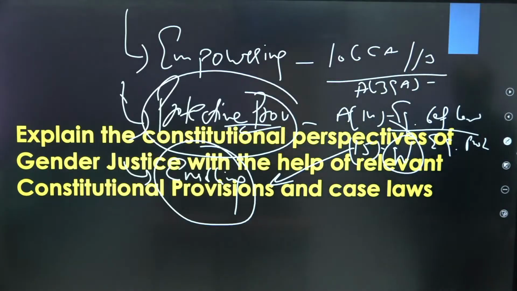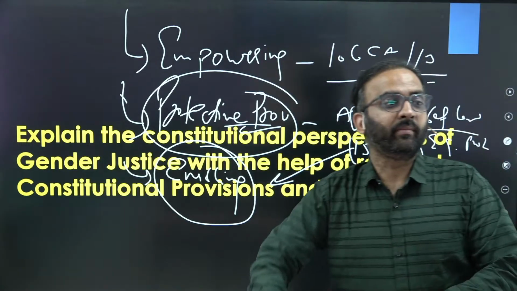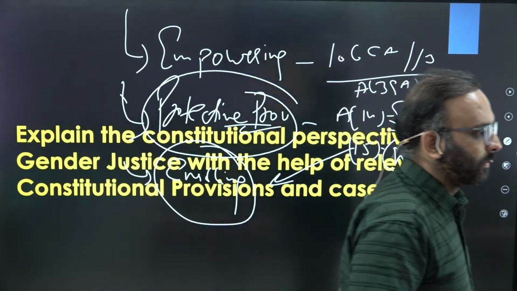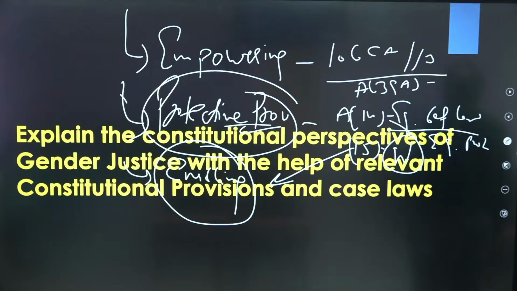Or equal wages for both men and women, Article 39, I think D, and so on, right? That will be in protective. It means women are being protected against discrimination. Clear? That's basically protective. Then what else you can add?